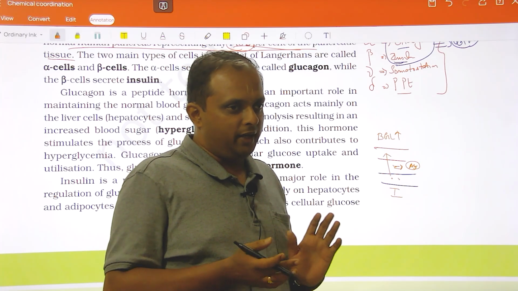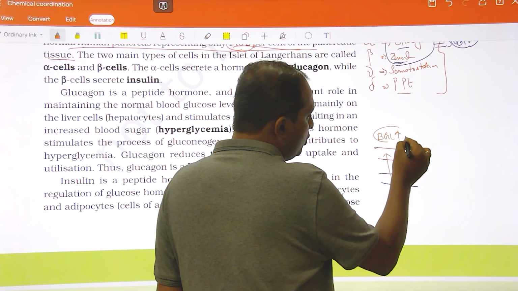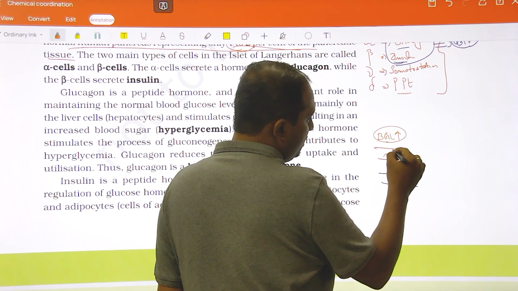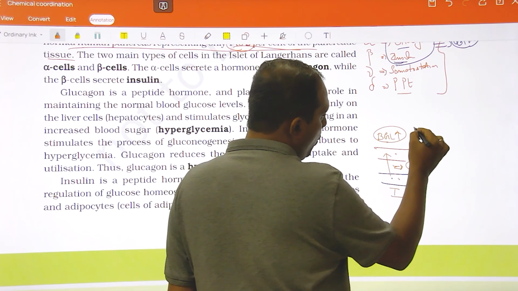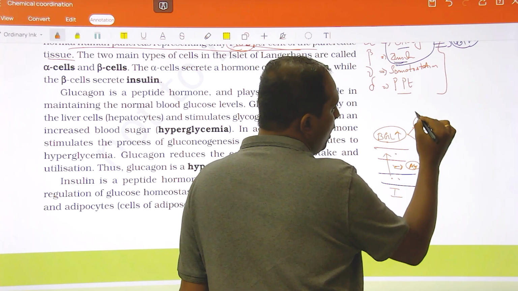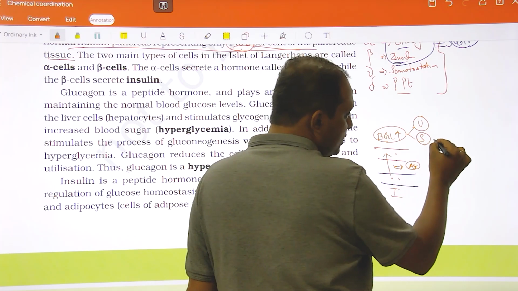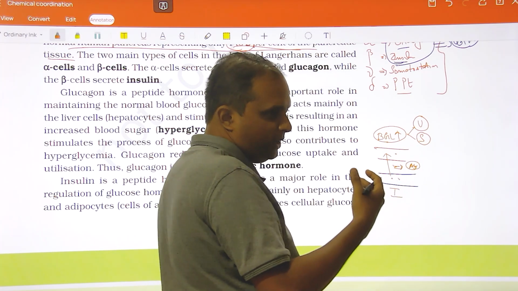You are getting the point, right? So now this blood glucose, whichever molecule enters, has two fates. One, it is utilized, I will call it U, or it gets stored as S. That depends on the energy requirement, right?